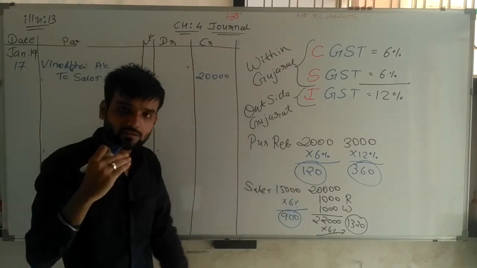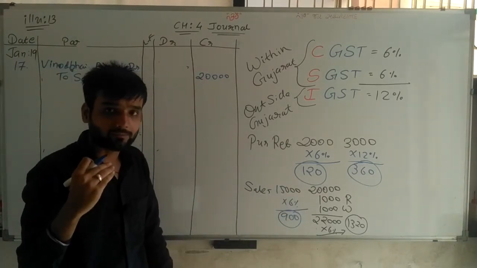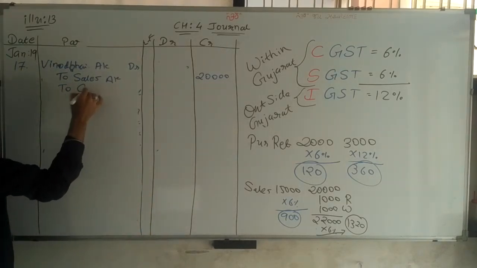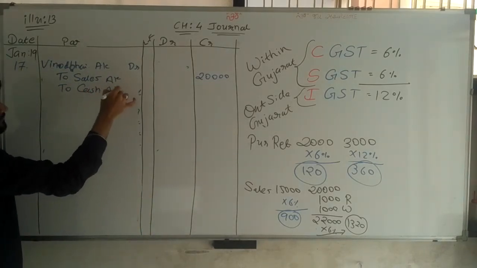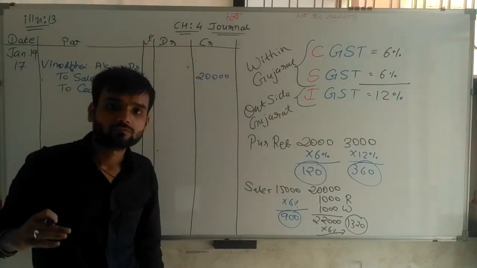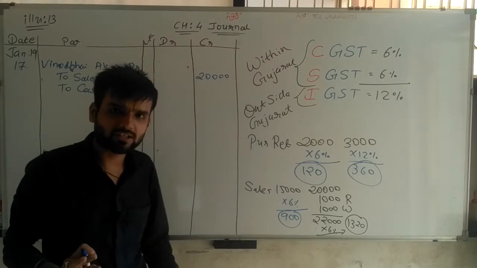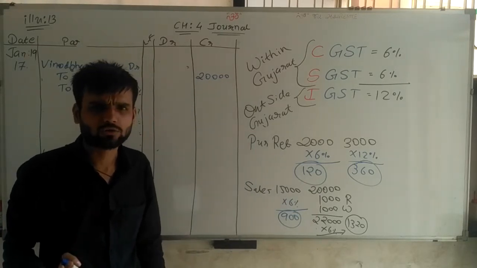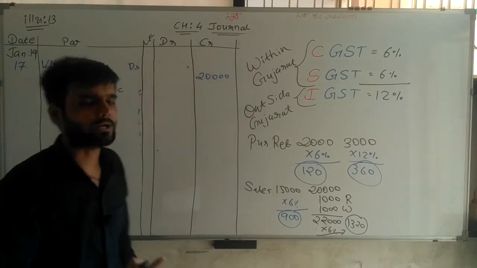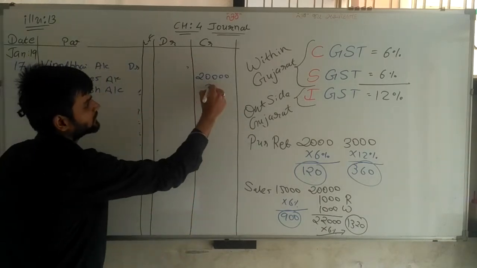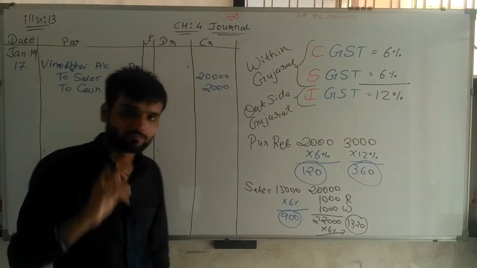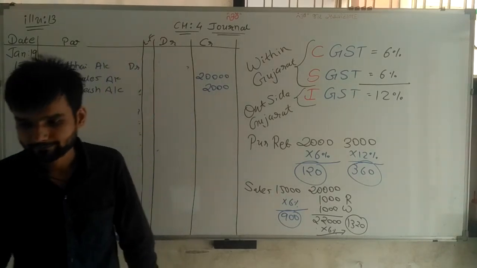Railway freight paid, to cash account, because it is paid on behalf of Vinod Bhai. So total 2,000 is paid. We are not writing railway freight at all because it is not our expense, it's an expense of the other party. So I write 2,000 directly, paid on behalf of Vinod Bhai.